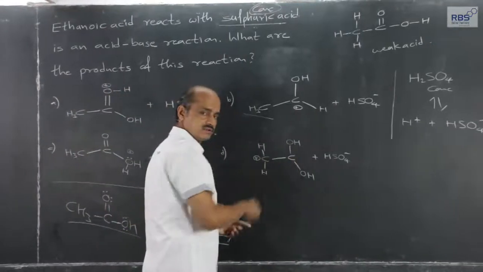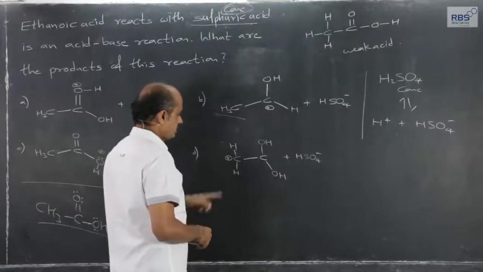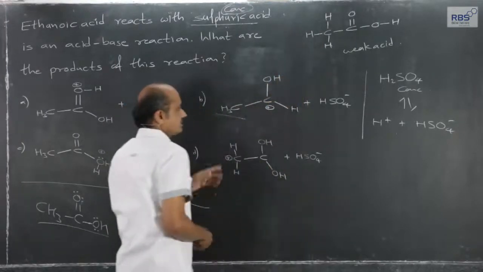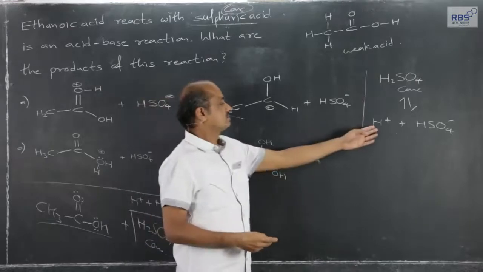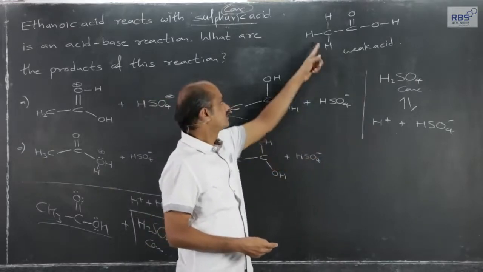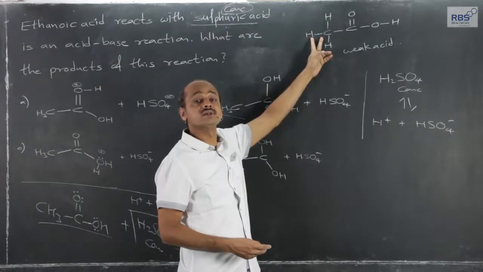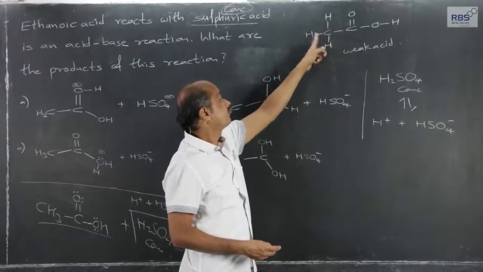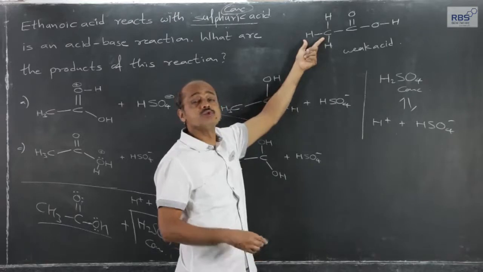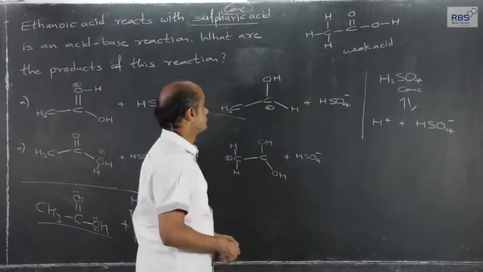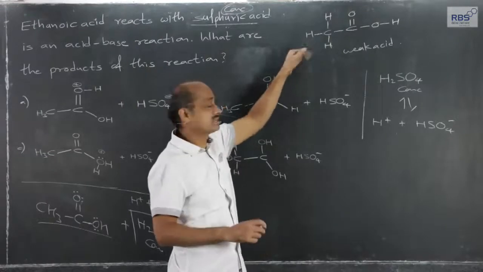Here oxygen is missing, very simple logic. And here hydrogen going out in the form of H plus ion is not possible, because for such breaking to take place, the polarity of the bond, here it is CH bond, it should be highly polar. It is not that polar. So this hydrogen is not an acidic hydrogen atom.